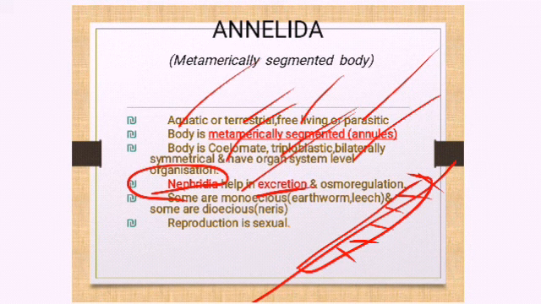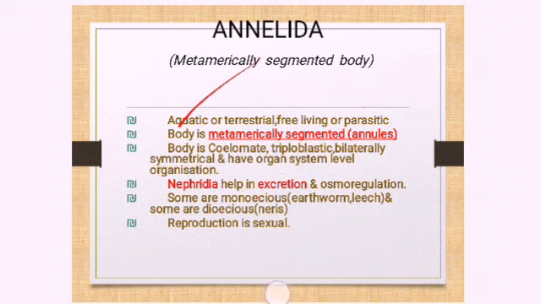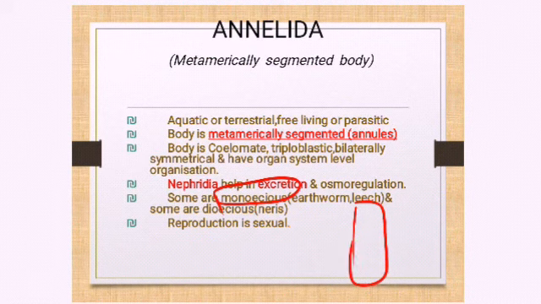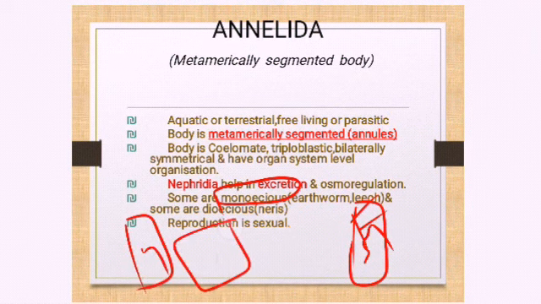Excretion, as well as regulating their body water content. Some are monoecious and some are dioecious. Now listen very carefully, new term: what is monoecious and what is dioecious? Monoecious means both the male and the female sex organs are present in the same organism. If the male organism is different and the female organism is different, then we call it dioecious.